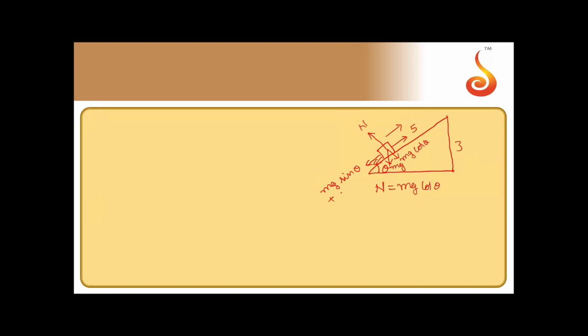So there will be coefficient of friction also, that will be mu into N. So force required to move it up will be equal to mg sin theta plus mu into N. But N is equal to mg cos theta, so it will be mg sin theta plus mu mg cos theta.